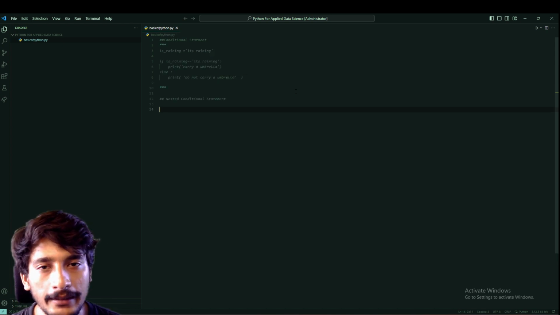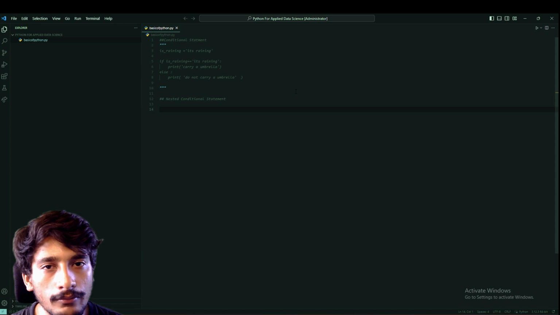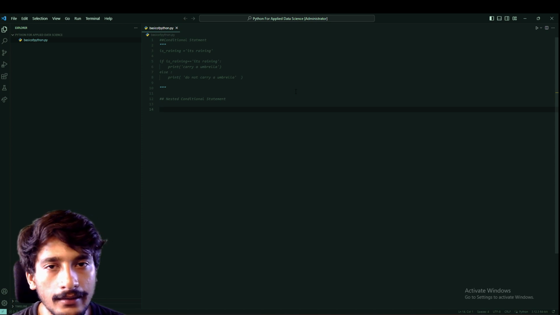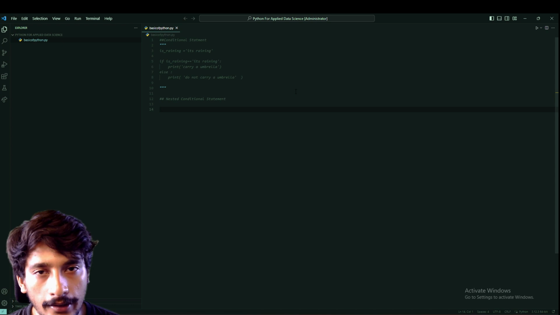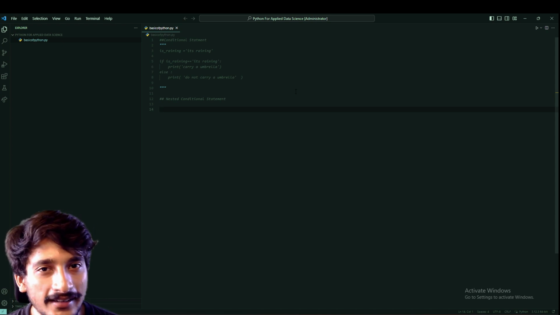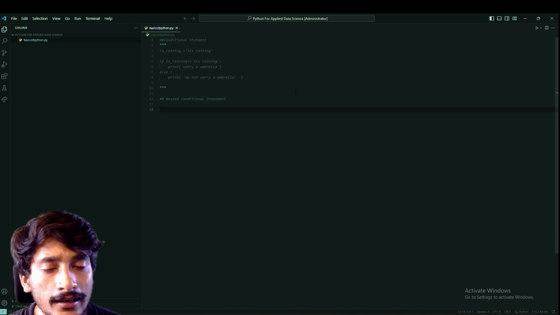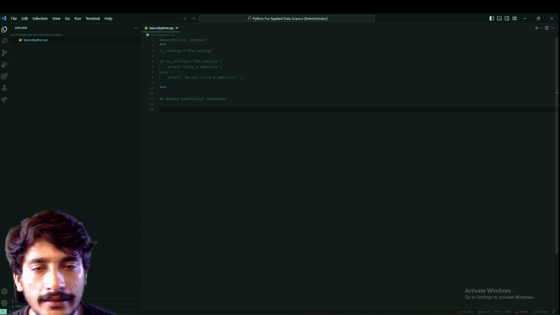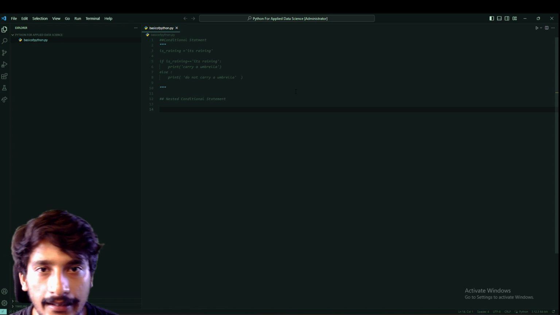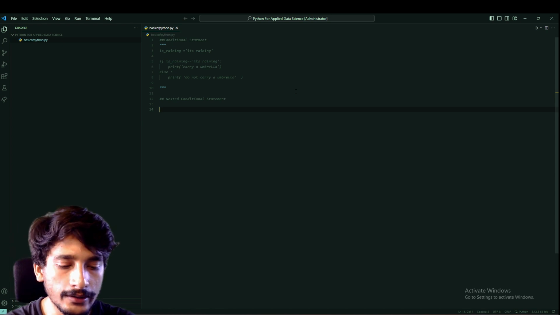So what if we have more than if and else? Beyond the if else statement, now we will learn about what is a nested conditional statement. Here is a scenario. Suppose if it's raining, we carry an umbrella. If it's not raining, we don't carry an umbrella. What if it's snowing? Then we will carry a jacket. Now here you could see we have multiple if else statements. To code it out, we will use a nested if else statement. So how do we do it?